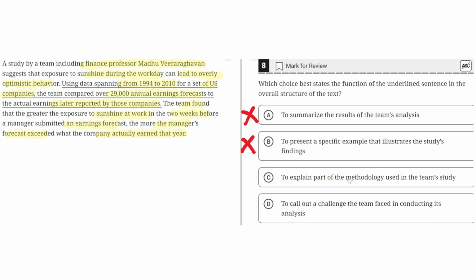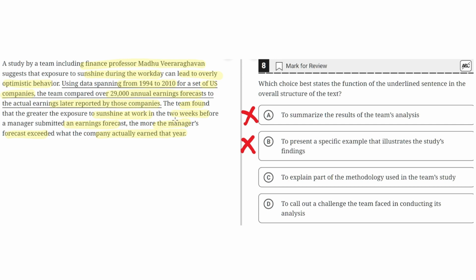C. To explain a part of the methodology used in the team's study. This seems to be the correct answer because the first sentence describes the claim, which is that exposure to sunshine during the workday can lead to overly optimistic behavior. And then the underlined sentence describes the team's methodology, which is that they used data from the time period 1994 to 2010, where they compared 29,000 annual earnings forecasts to the actual earnings later reported by those companies.